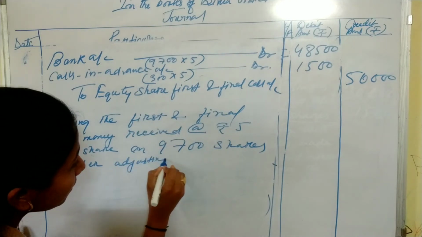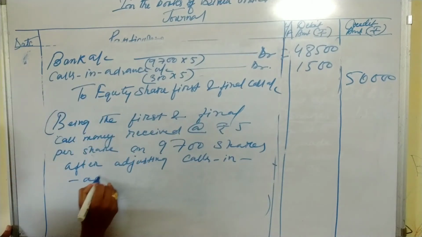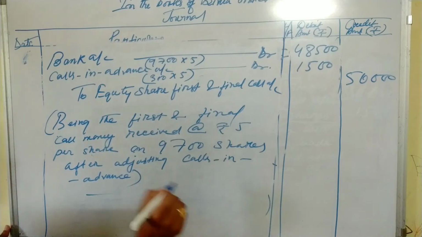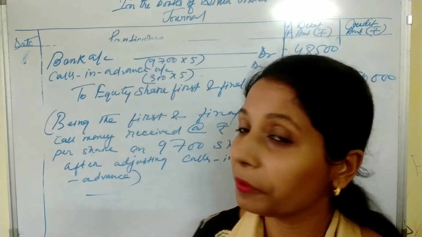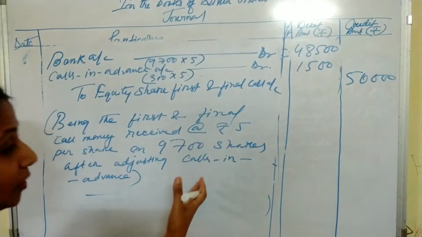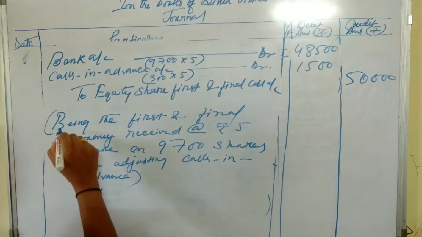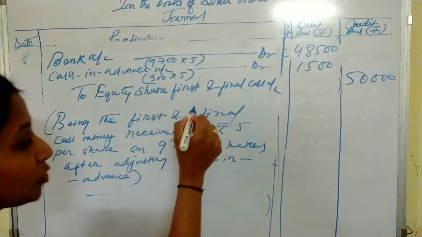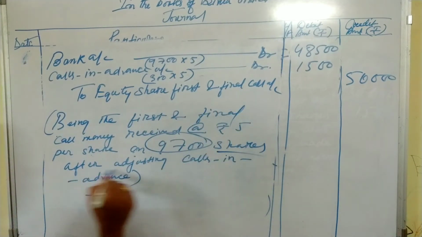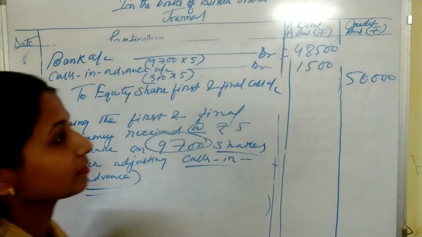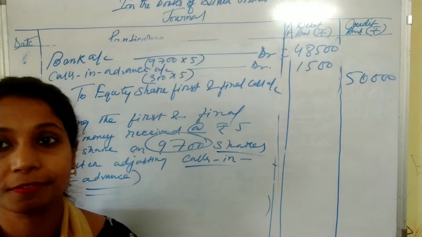You know well that narration is the brief explanation of your entry. That's why we will write clearly in the narration what you have done in the entry. So here we have adjusted the calls in advance.